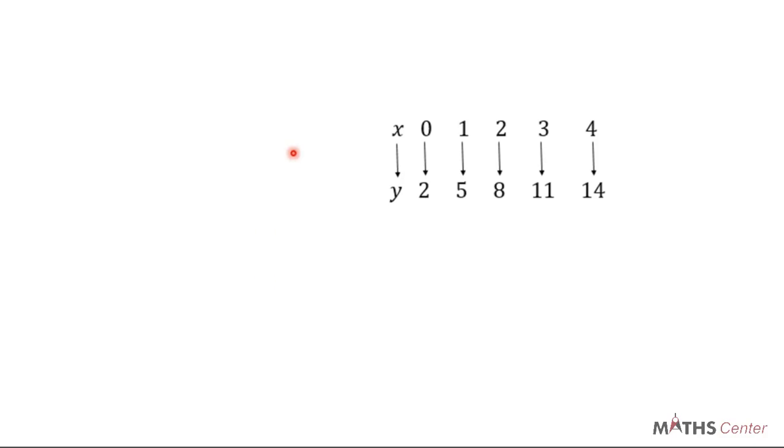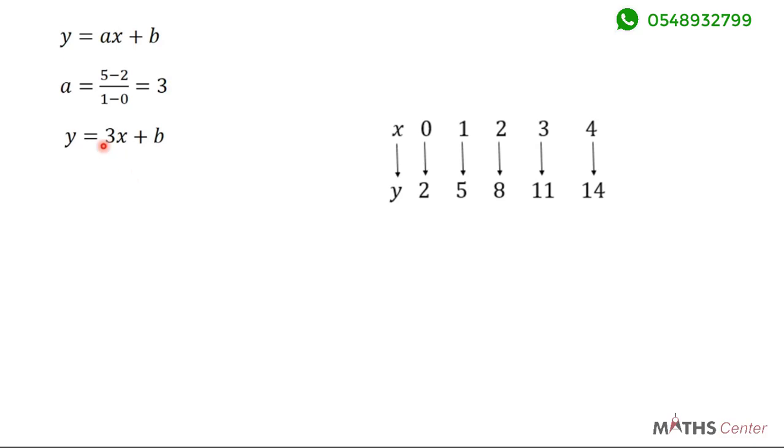So once again, I'm going to bring the mapping. We have been given the mapping, sorry. So I'm going to bring the mapping here so that we can find it. So what you need to do is to first write your general formula, then you find a. We are saying that a will give us the constant difference of the codomain divided by the constant difference of the domain. So I'm going to take 5 minus 2 divided by 1 minus 0. And that will give us 3 divided by 1, which is 3. So we can replace a with 3. So y will give us 3x plus b.